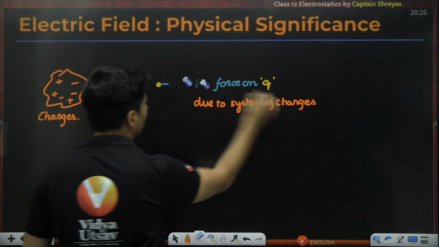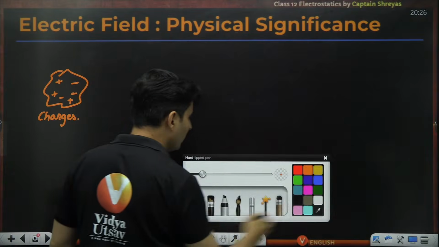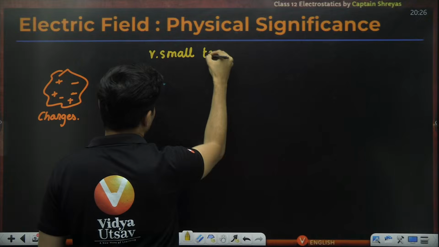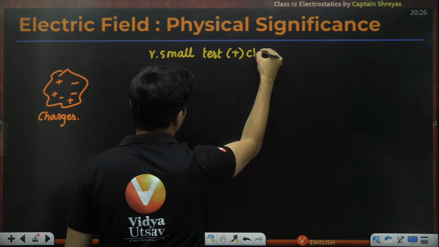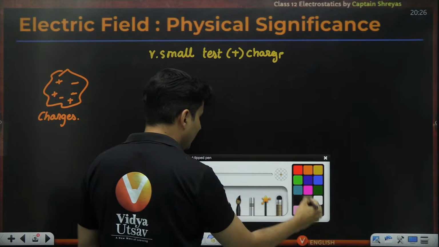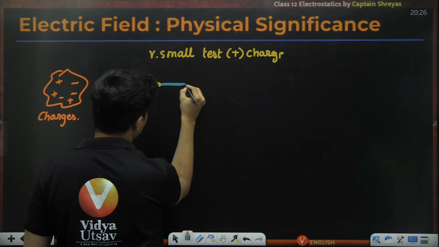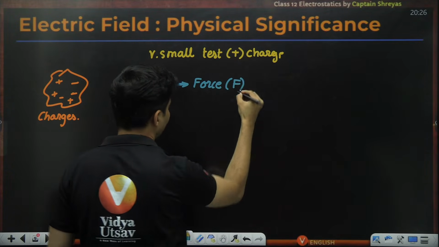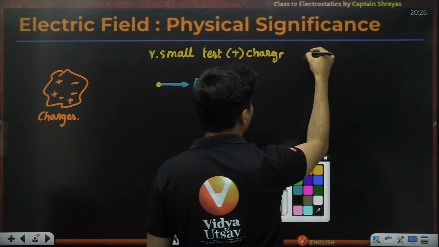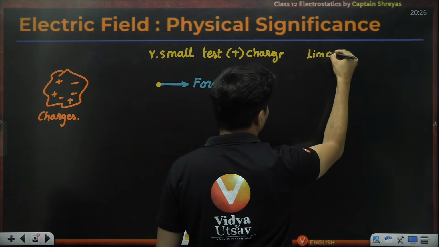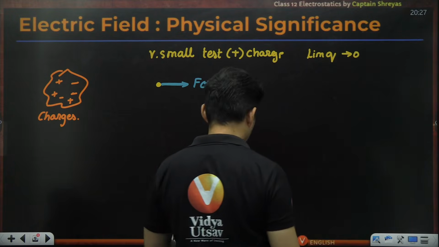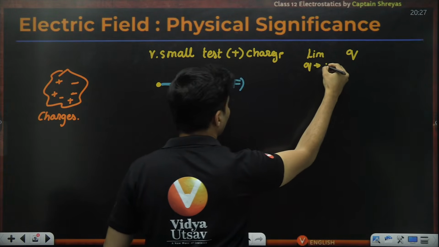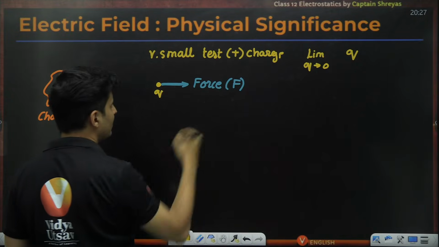So now, in order to test all of this, I will use a very small test positive charge, and that charge will experience some kind of a force on it, which I will call F. That charge, because it is small, I can also say limit Q tends to 0. Limit of that charge, where that charge tends to 0.